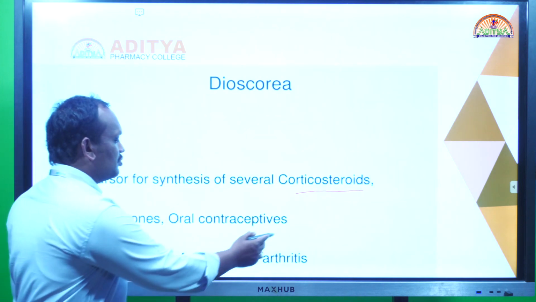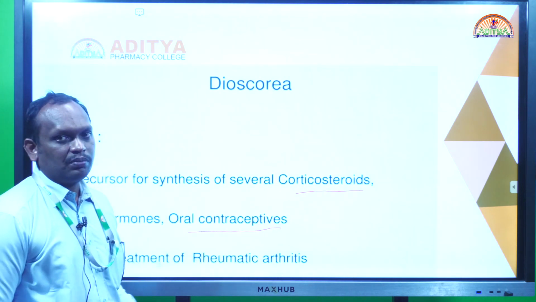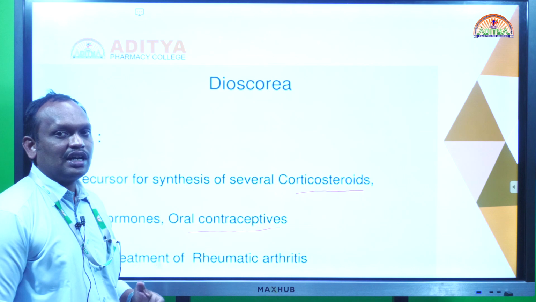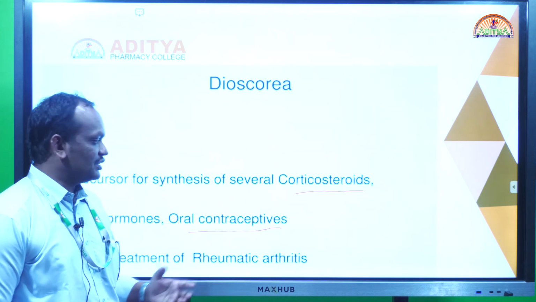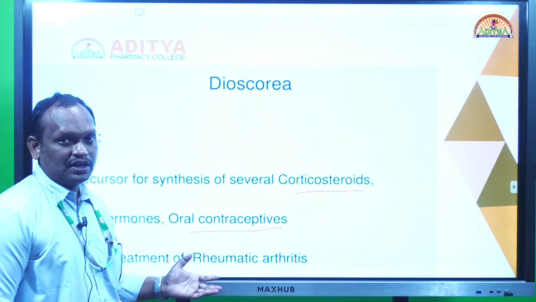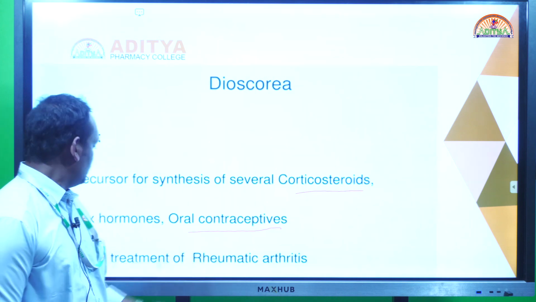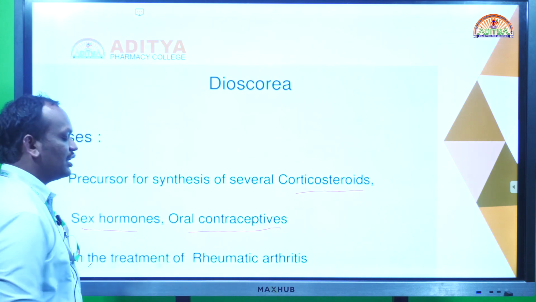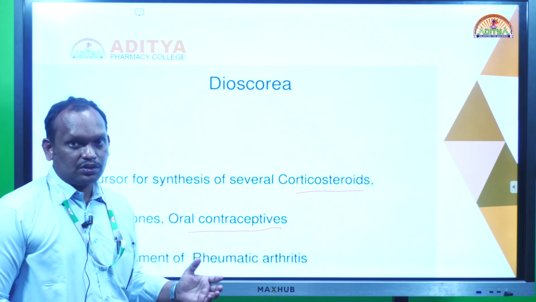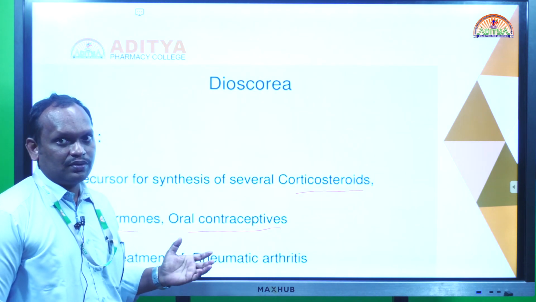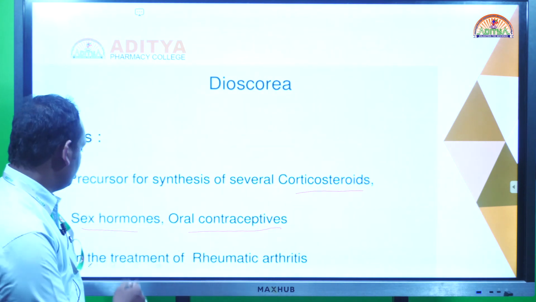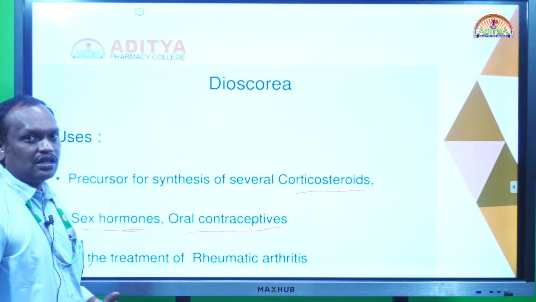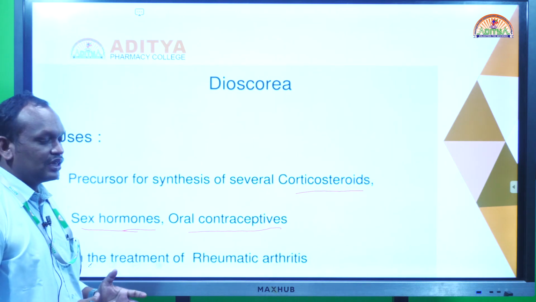Oral contraceptives are also hormonal preparations used for contraception. For the preparation of oral contraceptive pills, the source is diosgenin only. Various sex hormones like estrogen and testosterone can also be synthesized from diosgenin as the source. So these sex hormones are also synthesized using diosgenin as the precursor.